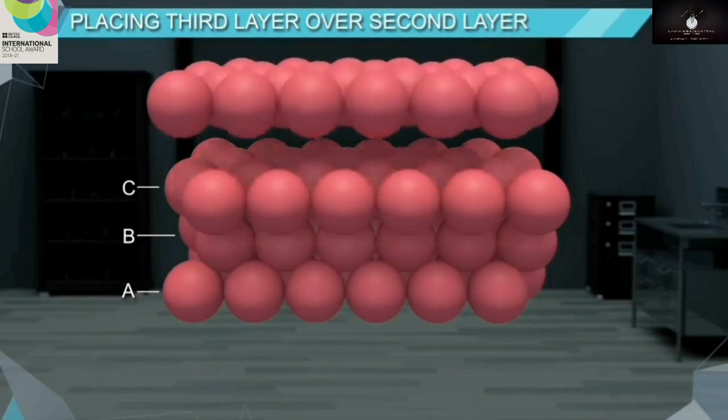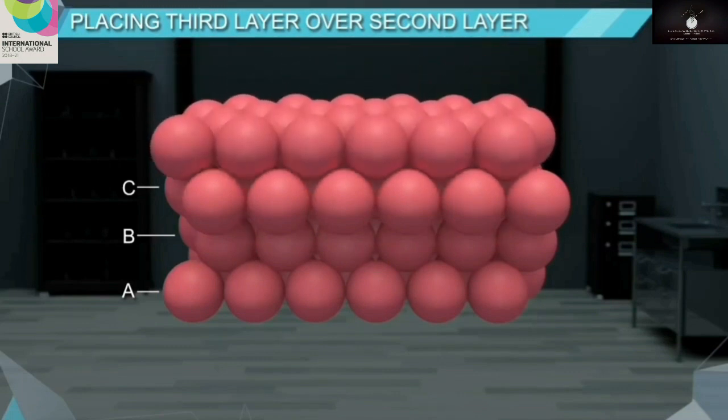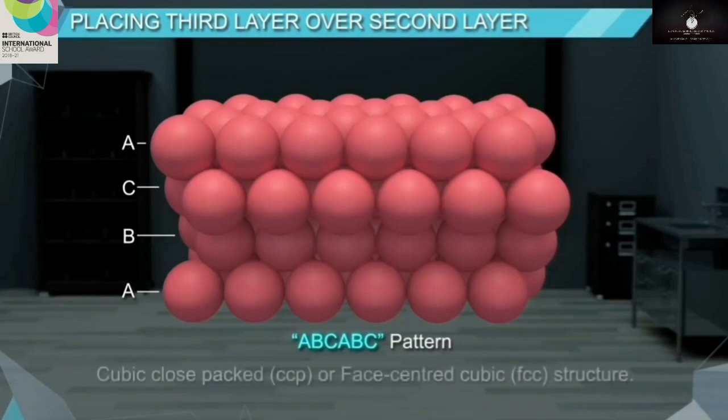Now, if we place the spheres of the fourth layer on the octahedral voids of the third layer, then the spheres get aligned with the spheres of the first layer. Thus, this pattern is known as ABC pattern, and the structure formed is called cubic close packed CCP or face centered cubic FCC structure.